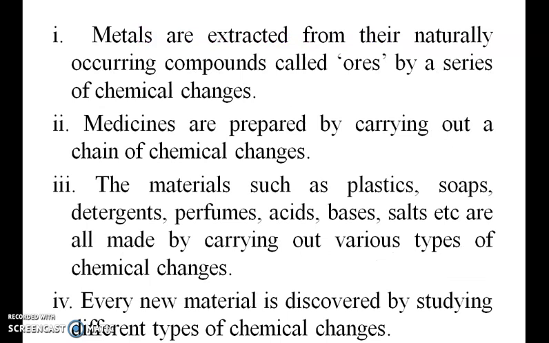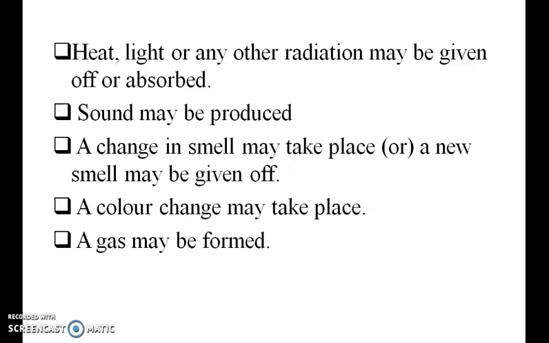Metals are extracted from their naturally occurring compounds called ores by a series of chemical changes. Medicines are prepared by carrying out a chain of chemical changes. Materials such as plastics, soaps, detergents, etc. Every new material is discovered by studying different types of chemical changes.